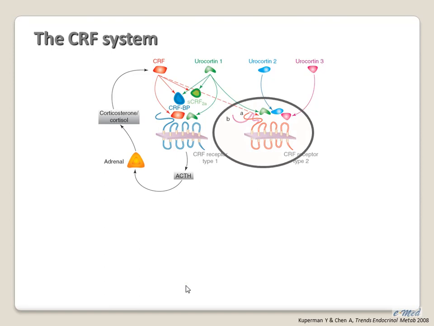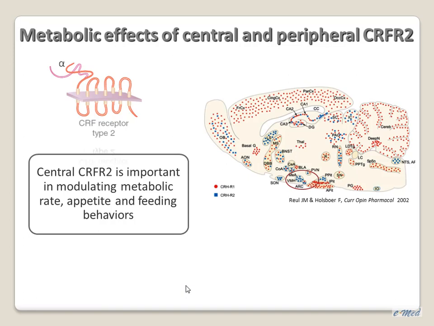And I will focus today on the CRF receptor type 2. This receptor has 2 splice variants. The variant alpha is expressed in the central nervous system, and pharmacological studies, as well as studies that use CRF2 knockout, show that in addition to its role in mediating the stress response, it is also important in modulating metabolic rate, appetite, and feeding behavior. Actually, the knockout mouse was generated and extensively phenotyped by Tracy Bale, who is here with us today. So here you can see the distribution of these receptors in the brain, and you can observe that within the hypothalamus, both receptors, but especially the CRF2, are expressed.